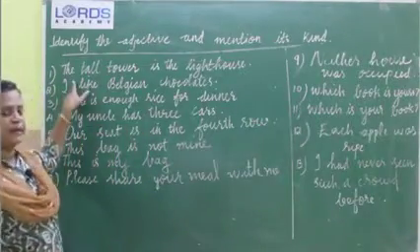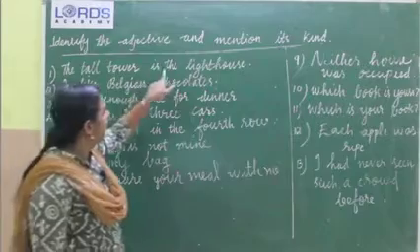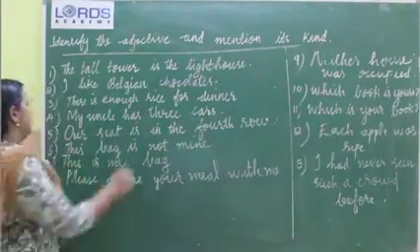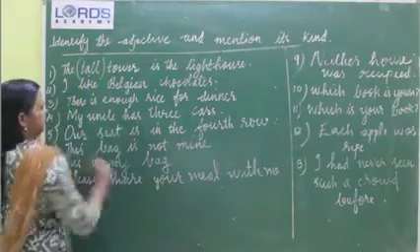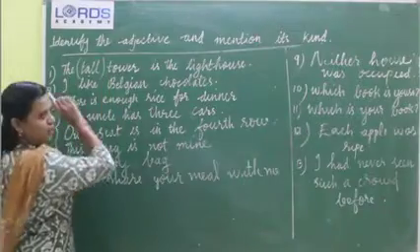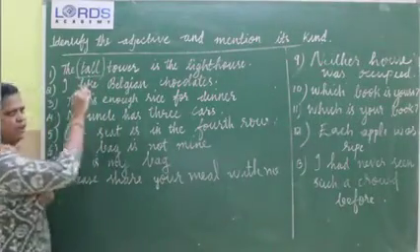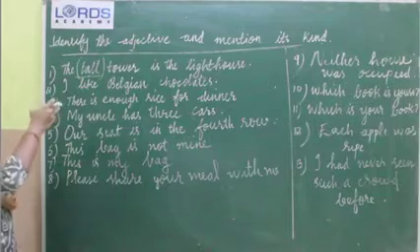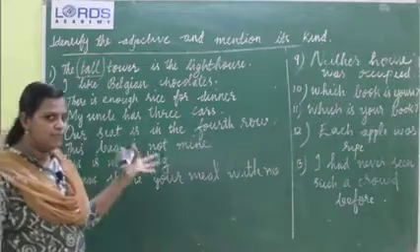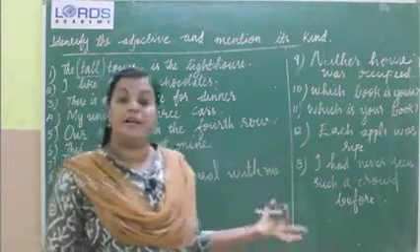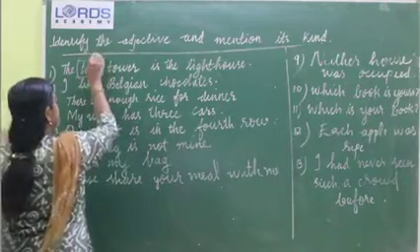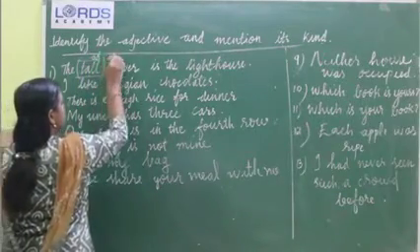See the first one. The tall tower is the lighthouse. Which is the adjective here? Tall. Tall is the adjective and it talks about the tower. What kind of adjective? It tells the quality of a tower. Otherwise we can say, what kind of a tower? Yes, it's a tall tower. Then definitely it is an adjective of quality.